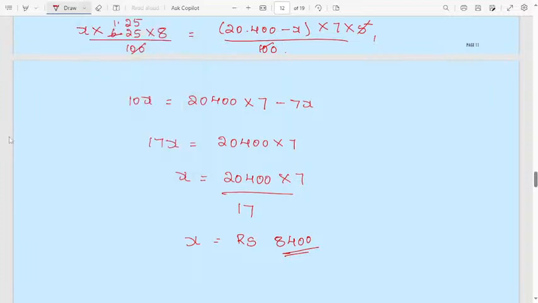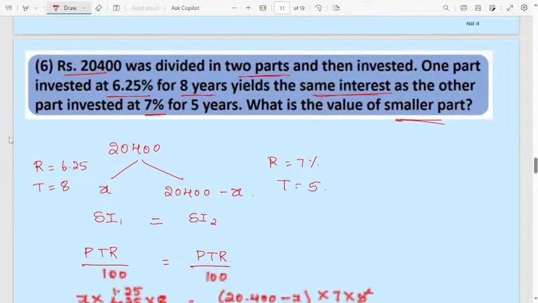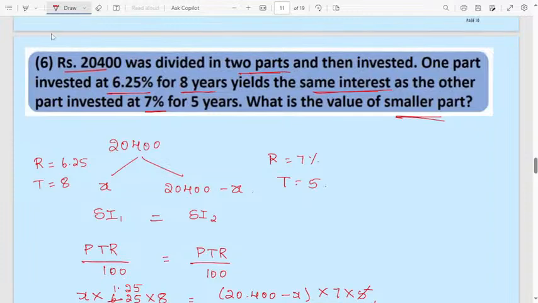Let us move to the next question now. Like this one, they will definitely ask this. A very important and also easy question. All these problems will be based on simple interest. Simple interest problems will be easy if you know the formula. Compound interest will be tricky, but whatever questions they ask based on simple interest, you can solve all of them.